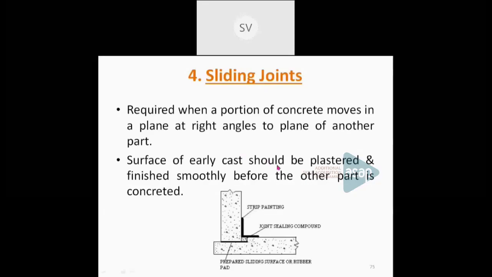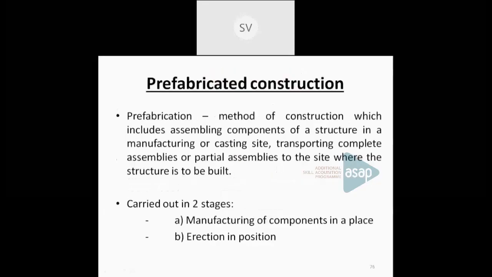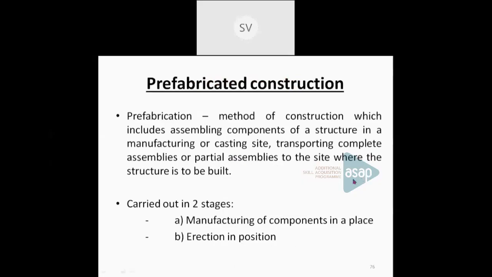The conventional method of construction of concrete structures is the construction of beams, columns, slabs, etc., everything at the site itself. Besides that conventional method, nowadays prefabricated construction is used. Prefabricated construction means most of the components are constructed at a factory or at a workshop.